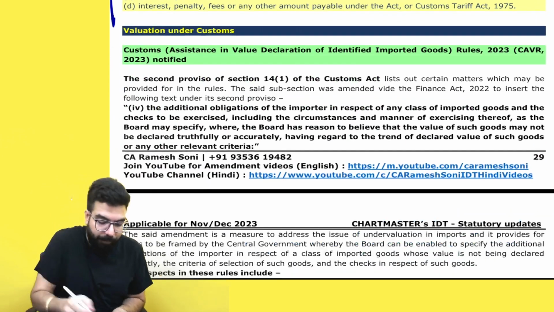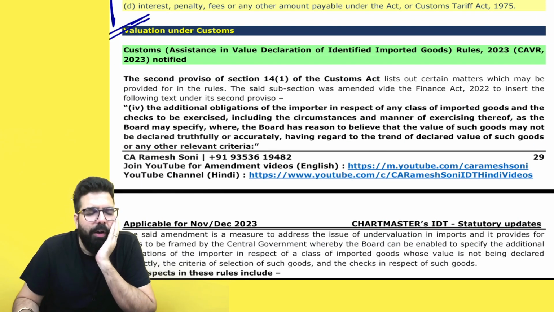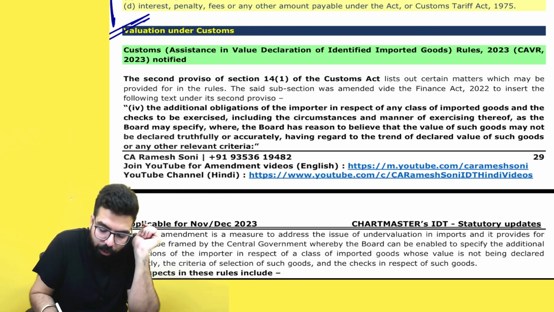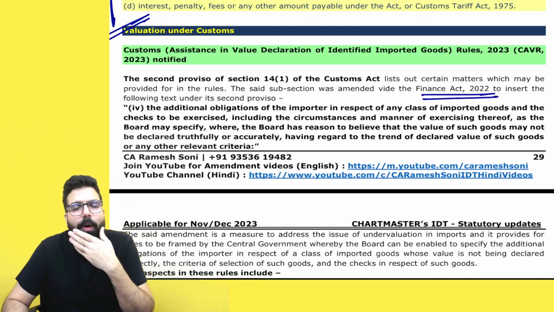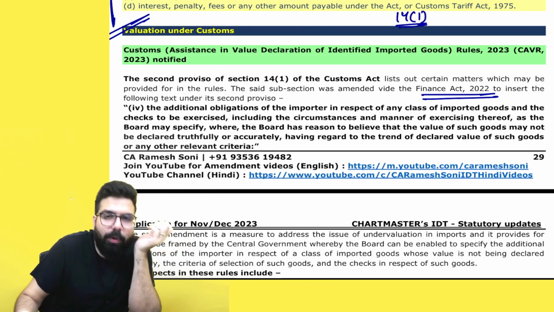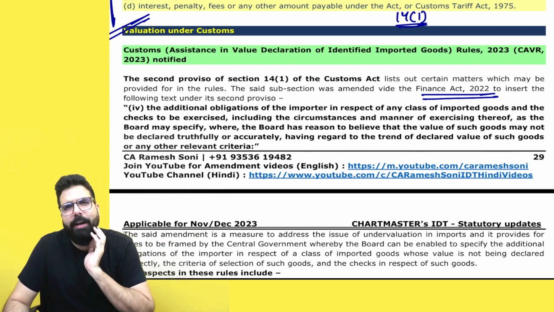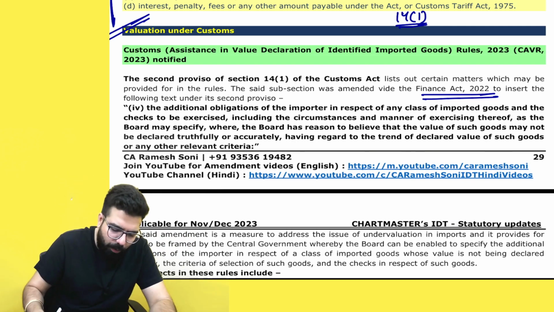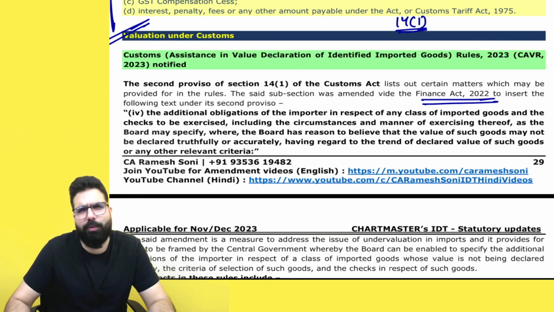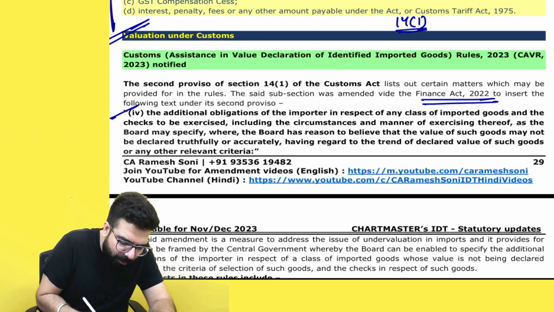Please remember. Now, in the valuation chapter, one small point is there. Listen to me very carefully. The Finance Act 2022 inserted one proviso in section 14(1). Section 14(1) says that you can take your transaction value, but there were some provisos. If your parties are related, then in that scenario the customs valuation rules can be applied. Here, one proviso was inserted.